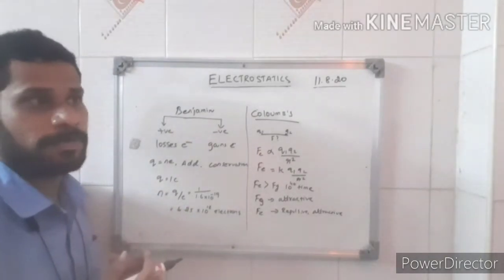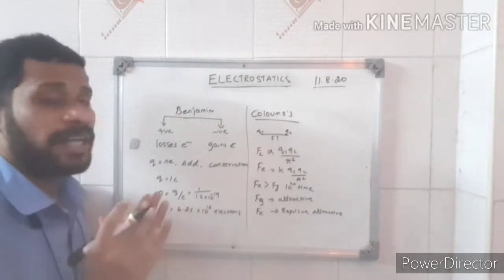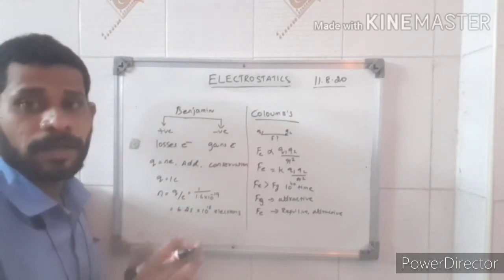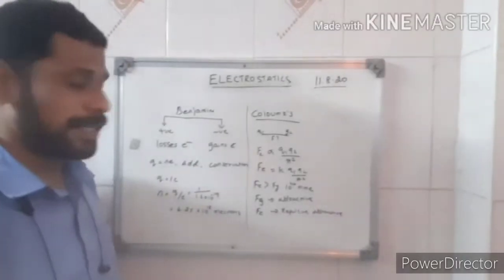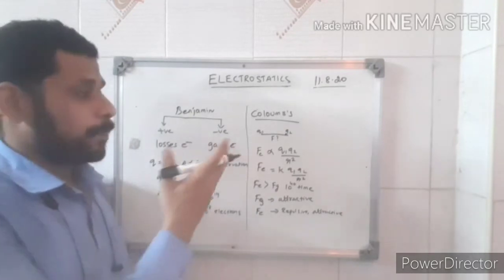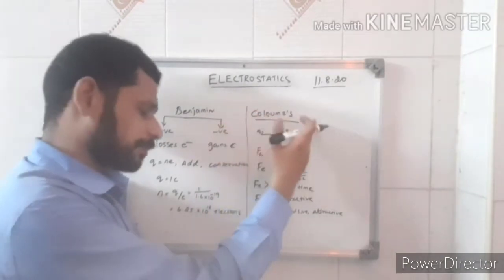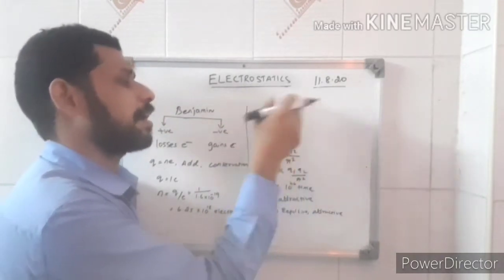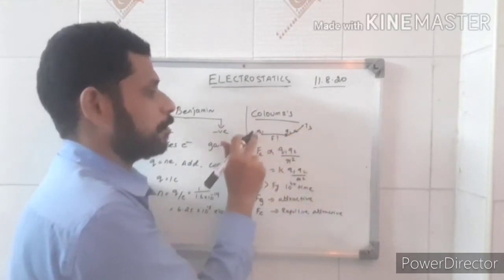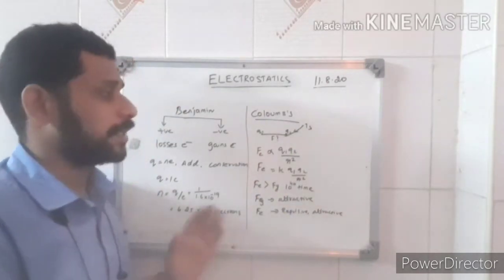What is the superposition principle? If I have a system of charges, the total force on a particular charge is the vector sum of all the other forces exerted on it. If you have other charges like Q3, you calculate how much force is exerted by each, and take the vector sum of all those forces on that charge.